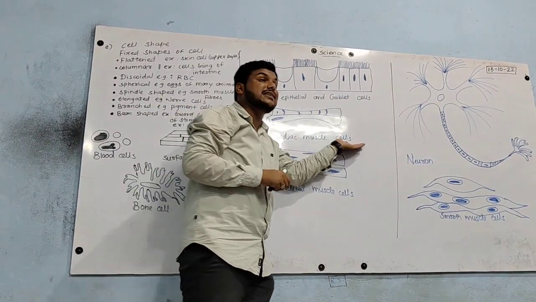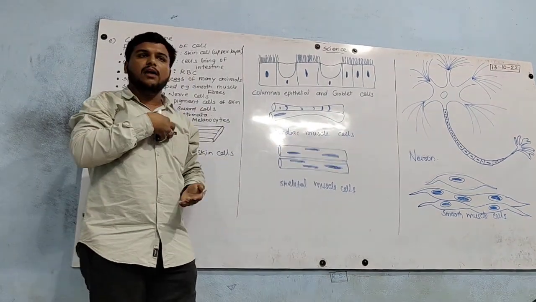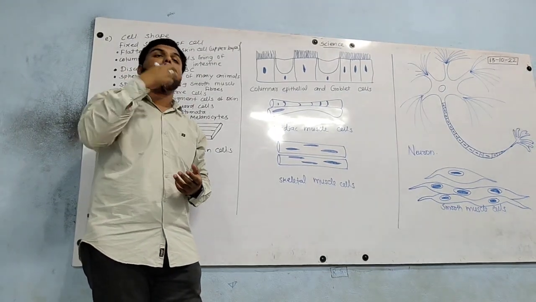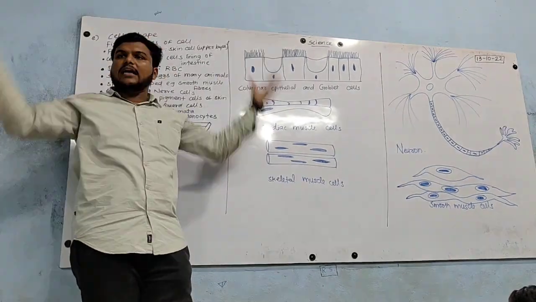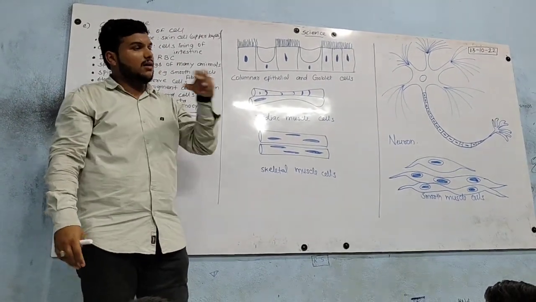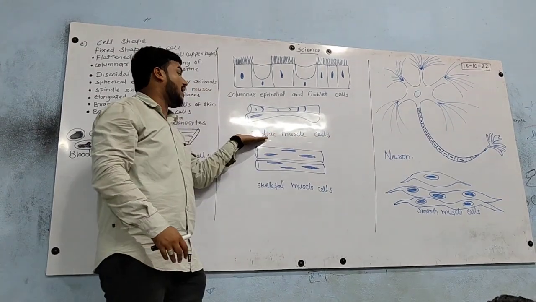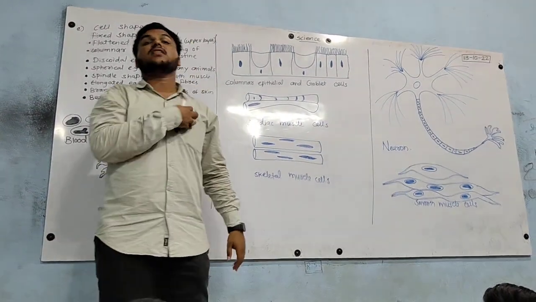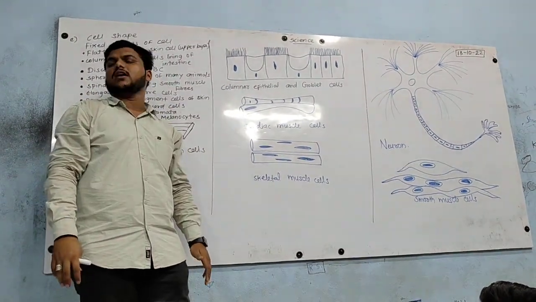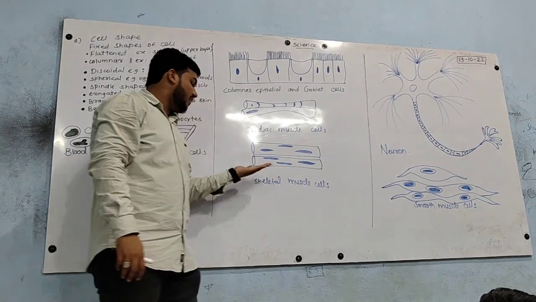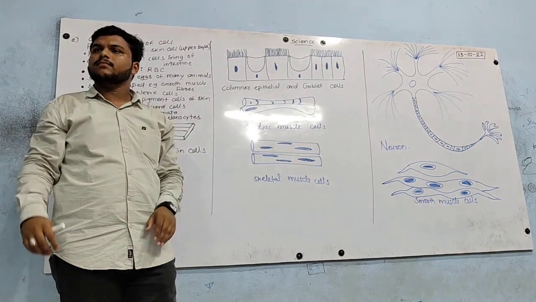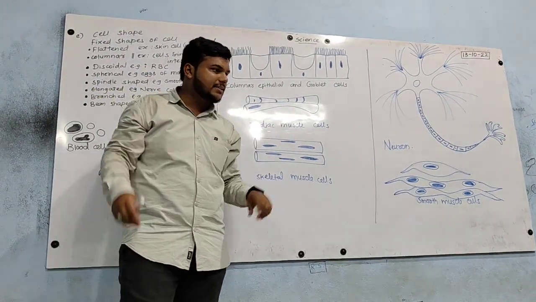These are the cardiac muscle cells. We know in our body we have the heart. What is the function of the heart? Heart pumps the blood. Filtered blood is sent to the whole body, to the brain, to every part of the body. In the heart, the cells are the cardiac muscle cells. They are involuntary muscle cells. They work continuously, 24 hours. Next, skeletal muscle cells are present in our body, like tendons, ligaments.